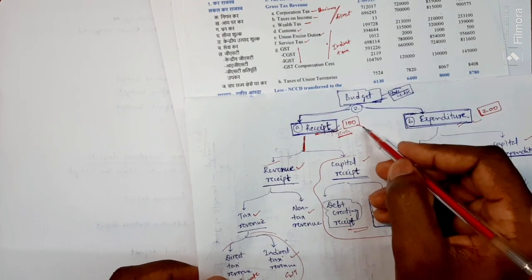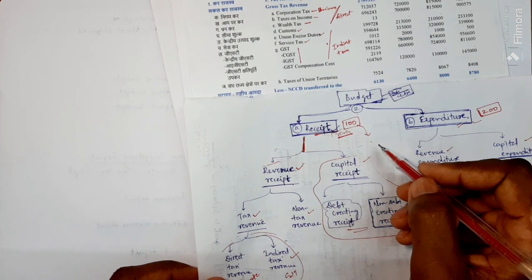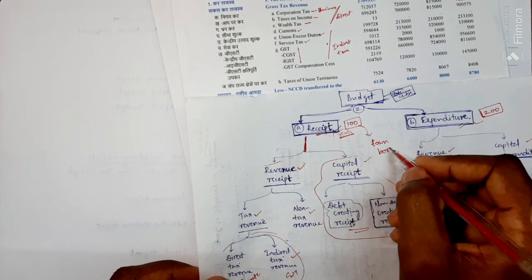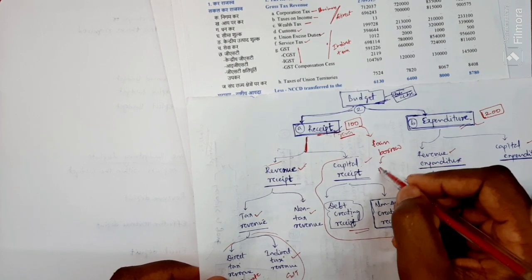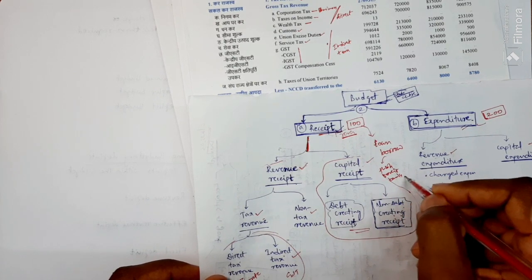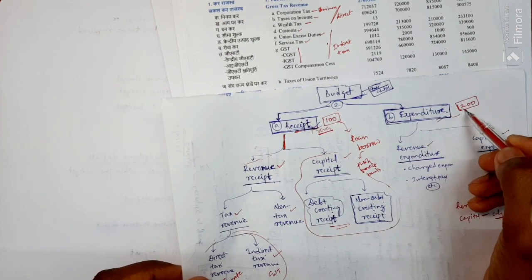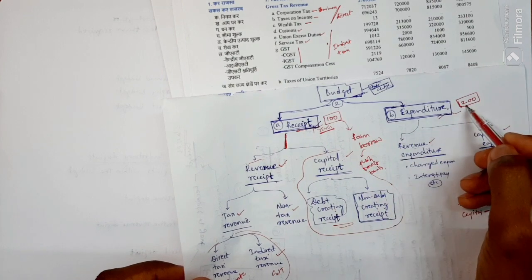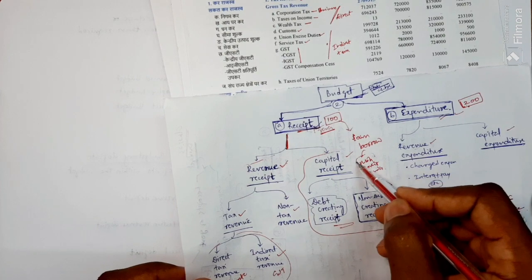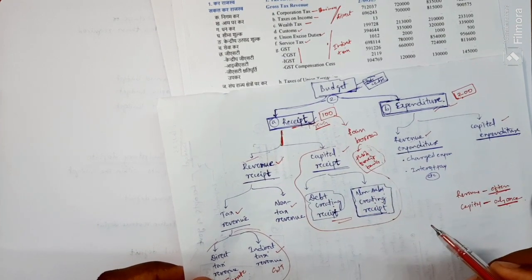The government goes to the market, to the people, or to foreign countries to get a loan, or borrows money from the public, foreign countries, banks, many sources, because it has estimated its expenditure for the year. It needs to get the money. That's why it goes to get the money from the public as a loan.